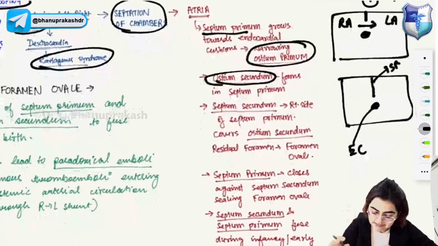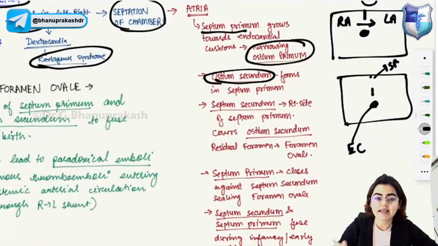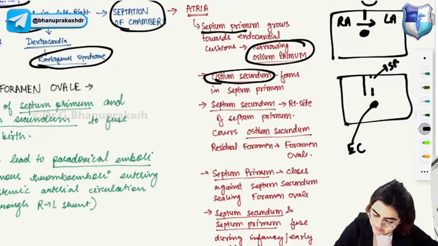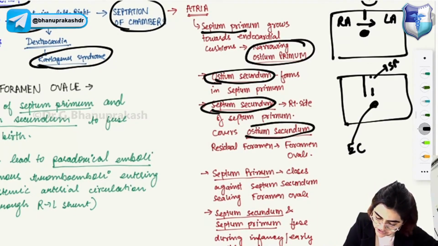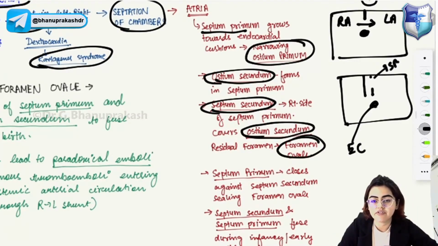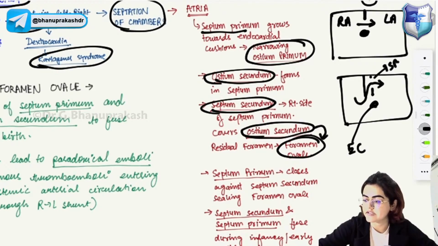Okay, now the next step is that on the right side the septum secundum will start to develop. So on the right side you'll see formation of the septum secundum. The septum secundum coming on the right side of the septum primum will cover the ostium secundum, and you will get the residual foramen which is known as the foramen ovale. So there will be formation of the foramen ovale when the septum secundum is formed. I hope you are understanding these things.